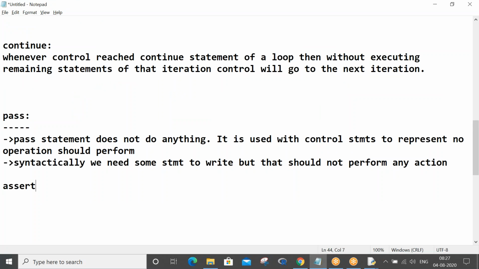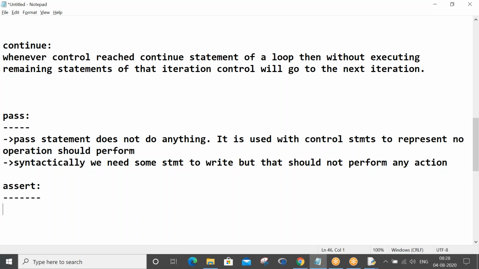So assert, okay, assert control statement. Actually, in any of the control statement notes, you won't see it as a heading. Some people say that assert does not come under control statements, and someone claims that assert is also one of the control statements, right? But I would like to explain it even if whether it comes or not. Let me explain the assert statement. This is something people will pull your legs with in interviews, so that's the reason I would like to convey it.